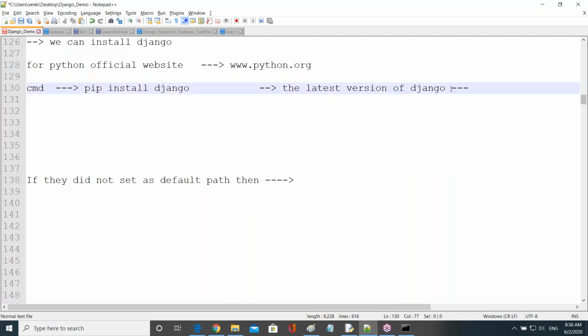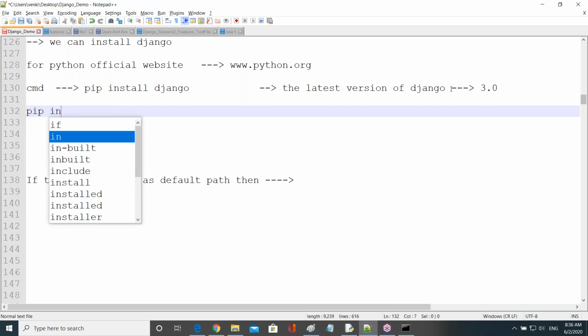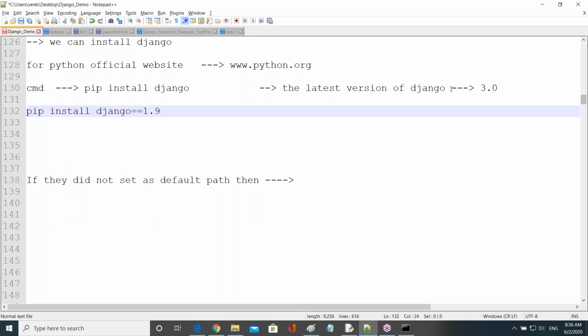Just imagine now it is, for example, 3.0 or 3.1. Just imagine like this, right? Like this is happening. But I don't want this latest version. My requirement is to use the 1.9 version or 1.11 version. In that case, how to do it, right? Simply pip install Django==1.9. That's all. Now click enter.